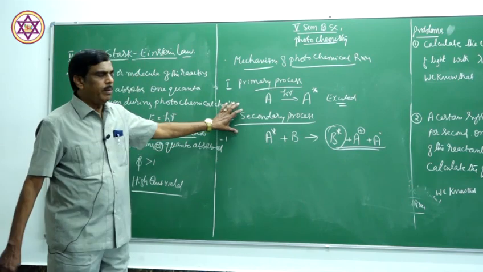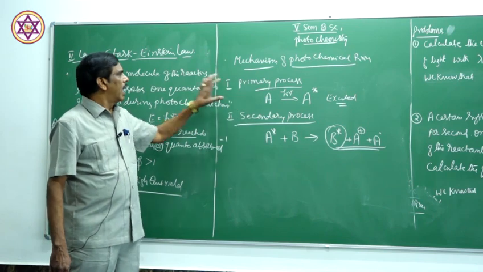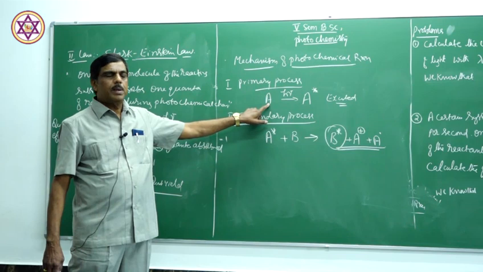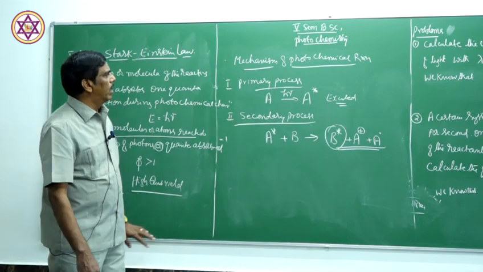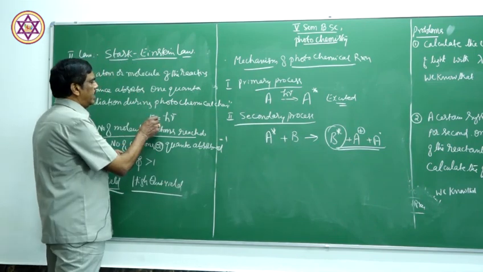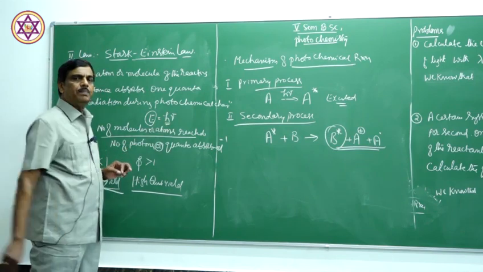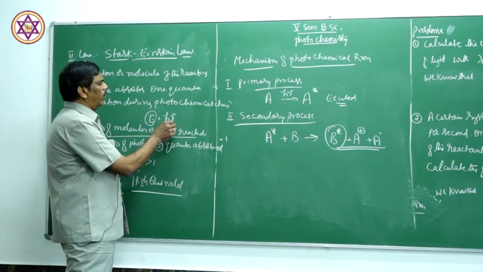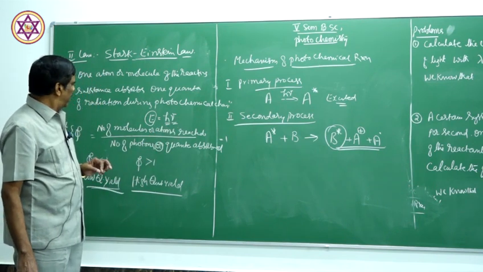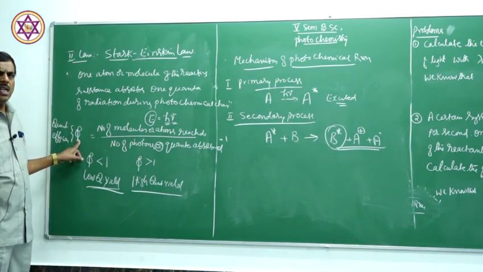Therefore, in any photochemical reaction, two stages are there, and the law is applicable to only the primary process. Each atom or molecule absorbs one quantum of energy. One quantum is represented by E is equal to h nu, the energy of the photon, where h is Planck's constant and nu is the frequency of radiation.